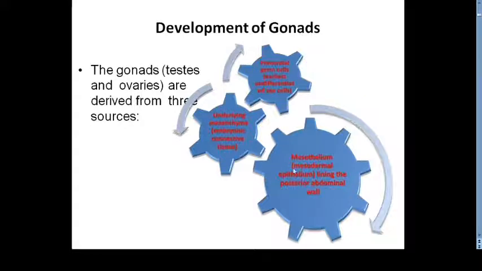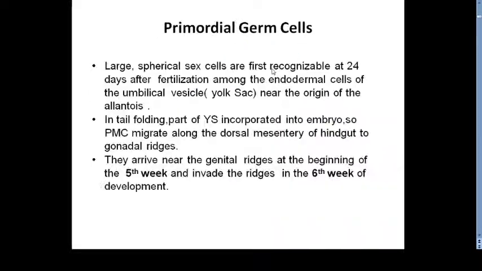Now the third important source is the primordial germ cells, which are called the earliest undifferentiated sex cells. Now, what are these primordial germ cells, how are they coming and where are they formed? We will see first these primordial germ cells.